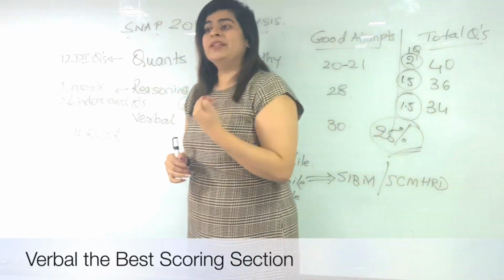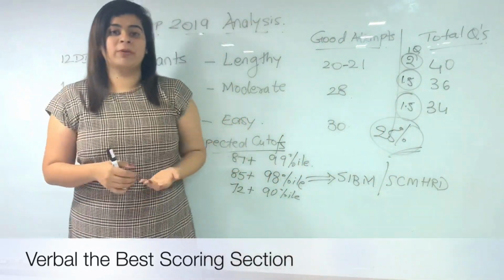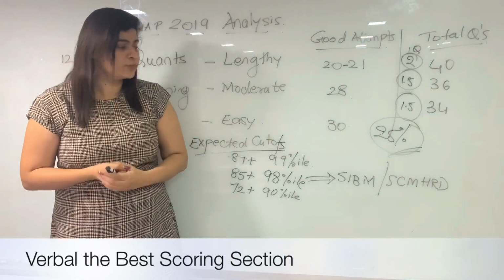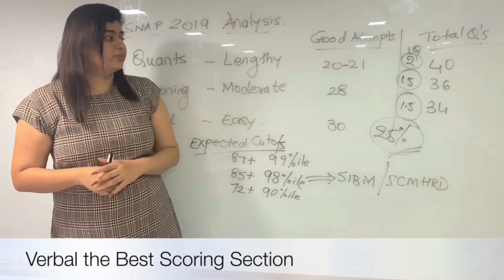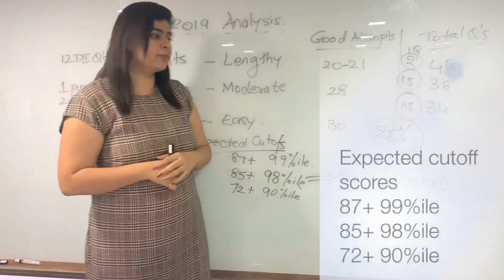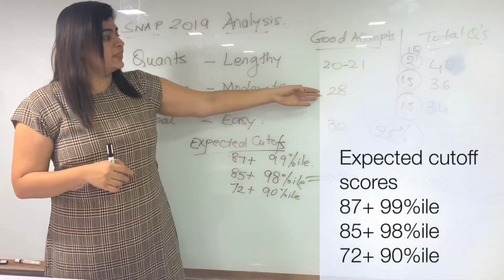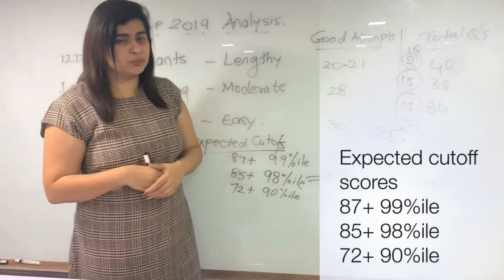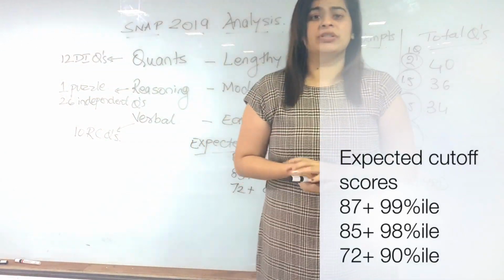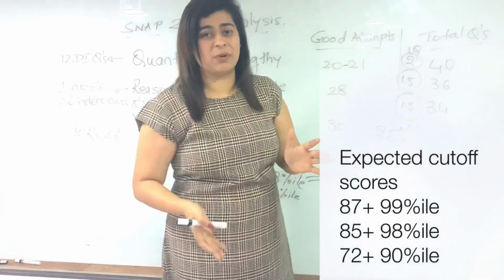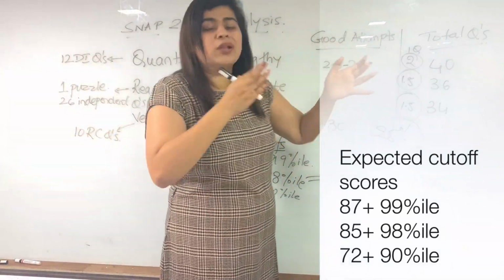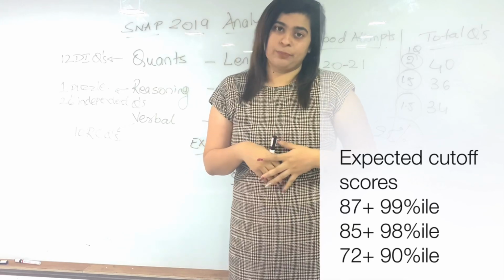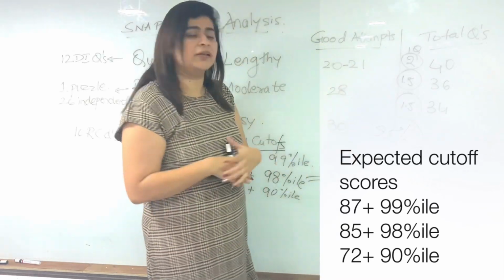So verbal should be the one which is your score optimizer or your score boosting section. 30 good attempts is good. Overall, somewhere around 30 in verbal, 28 in reasoning and 20 to 21 in quants. So probably around 78, 80 questions is a good attempt, which is similar to what it has been in all the previous years of Snap as well. But the marking and score pattern is different.